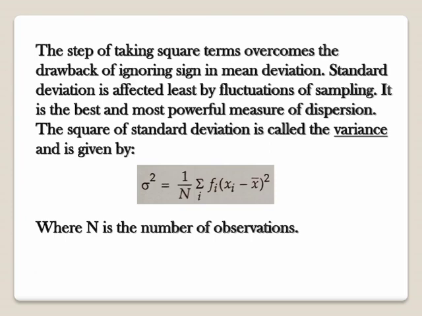Since in calculating standard deviation, we take the square of the deviations, it overcomes the drawback of ignoring the sign in mean deviation. Also, standard deviation is least affected by the fluctuations of sampling, hence it is the most accurate, appropriate measure of dispersion. The square of standard deviation is known as variance, which is calculated by the given formula, where n is the total number of observations, and it is the measure of how far the set of observations is from the average value.